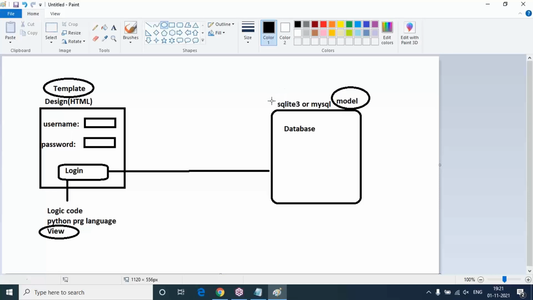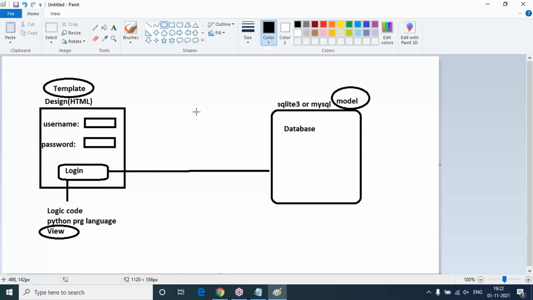Most of the time I'm going to use SQLite 3 only for basic database operations, but I will also show you some CRUD operations and MySQL connection for database connectivity. It doesn't mean only these three; you can connect with MongoDB, Microsoft SQL Server, Oracle, any database. Only the connection path setting is different.